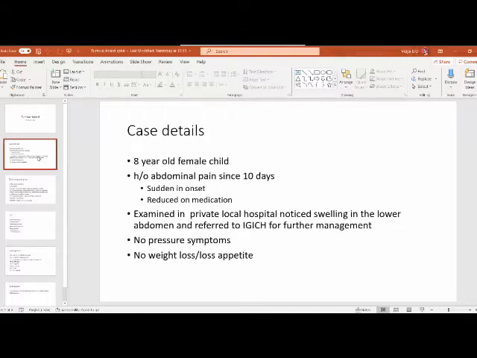It's an 8-year-old female child with a history of abdominal pain since days, which is sudden in onset and reduced on taking medication. Child was initially examined in a private hospital, noticed swelling in the lower abdomen, and was referred to IGHH for further management. There are no other pressure symptoms, weight loss or loss of appetite, or history of fever. The child had only abdominal pain.